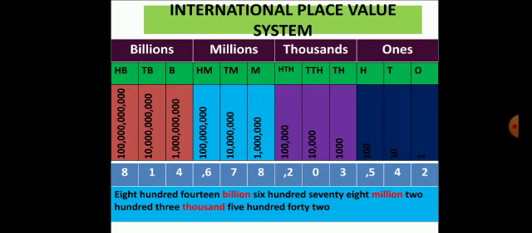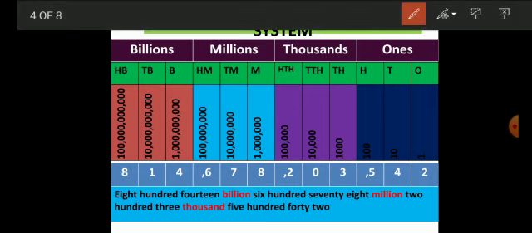Let us now turn our attention towards the international place value system. The place values are ones, tens, hundreds, thousands, 10,000s, 100,000s, millions, 10 millions, 100 millions, billions, 10 billions, 100 billions.